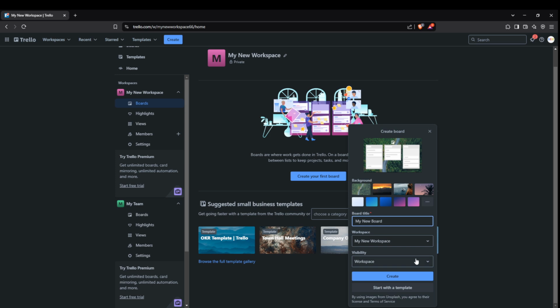Next, you'll select a workspace. Think of the workspace as the umbrella under which your board will exist. It's helpful if you're managing multiple boards for different projects.